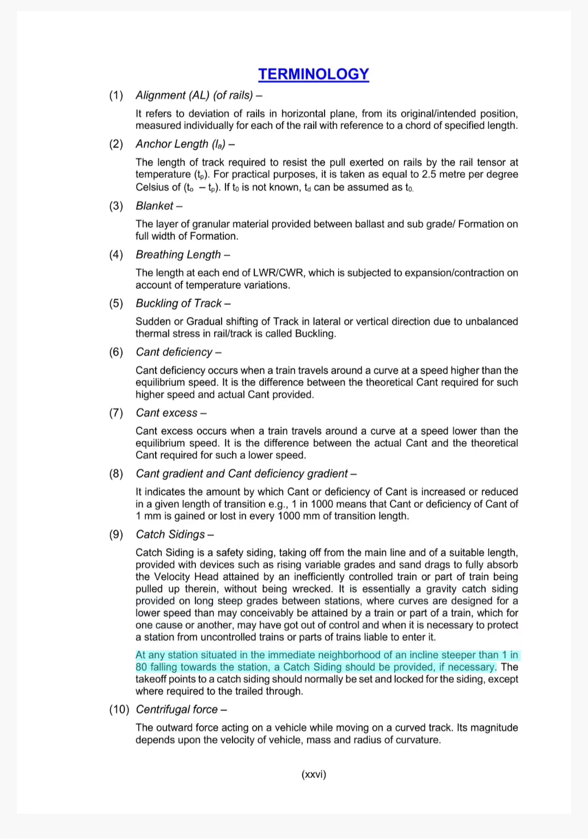At any station situated in the immediate neighborhood of an incline steeper than 1 in 80 falling towards the station, a catch siding should be provided, if necessary. The takeoff points to a catch siding should normally be set and locked for the siding, except where required to be trailed through.